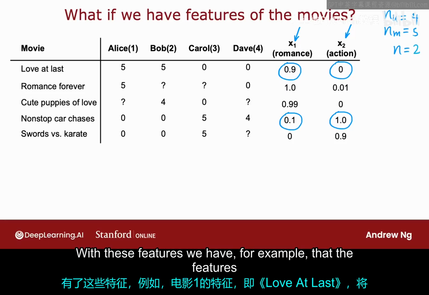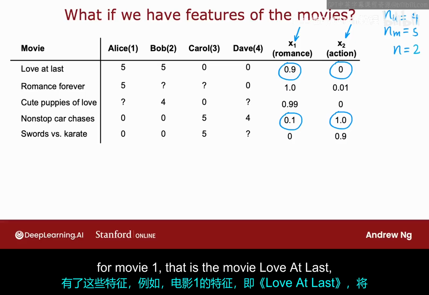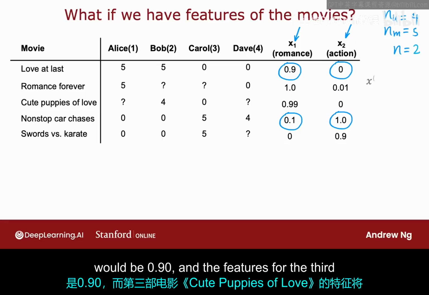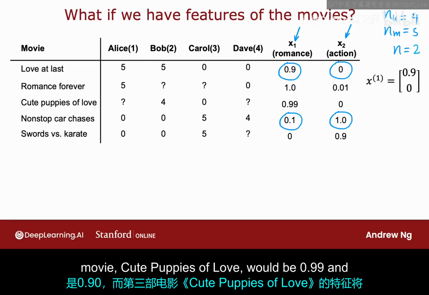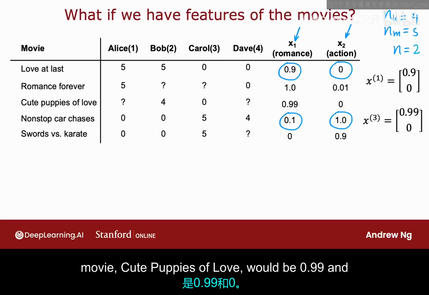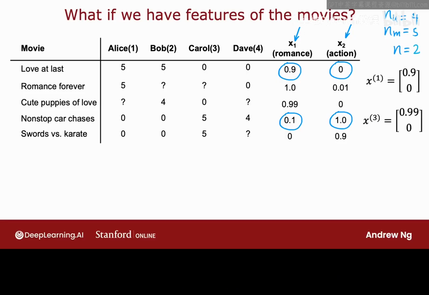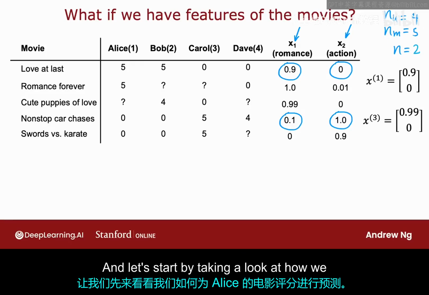With these features, we have, for example, that the features for movie 1, that is the movie Love at Last, would be 0.9, 0, and the features for the third movie, Cute Puppies of Love, would be 0.99 and 0.